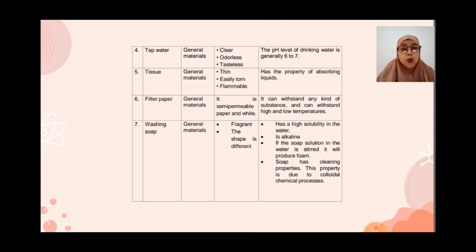Washing soap, category general material: fragrant, has high solubility in water, is alkaline. If the soap solution in the water is stirred, it will produce foam. Soap has cleaning properties due to a colloidal chemical process.